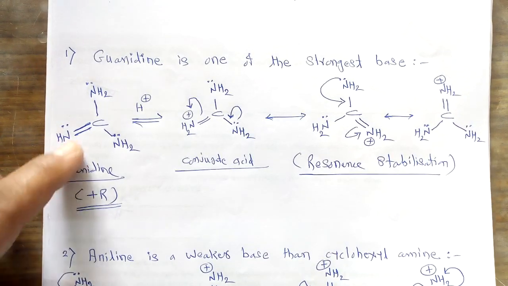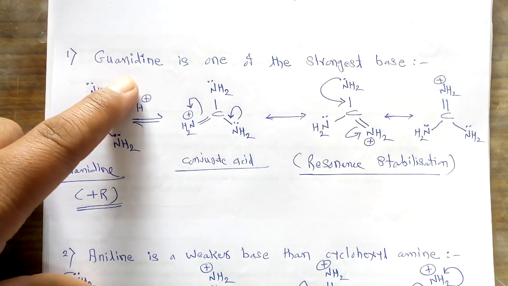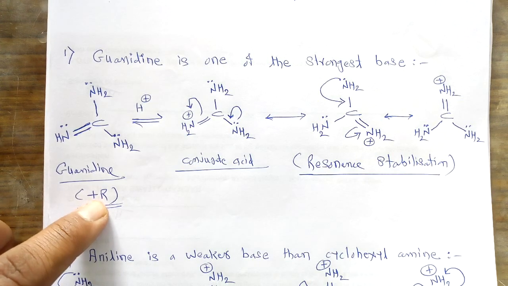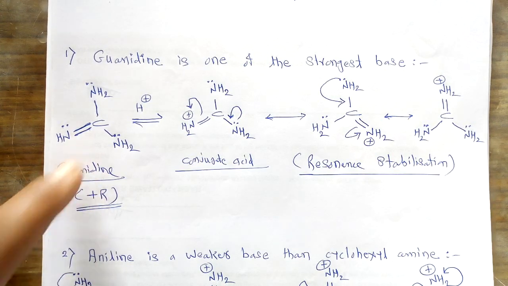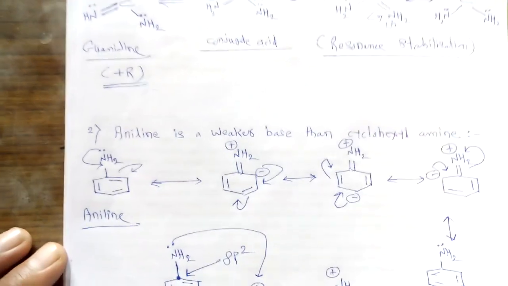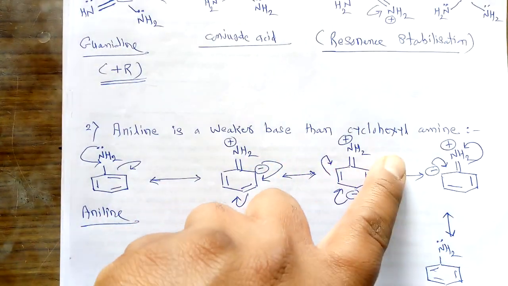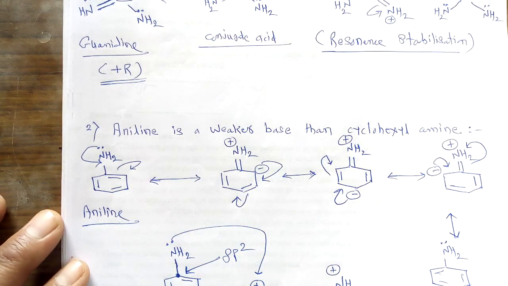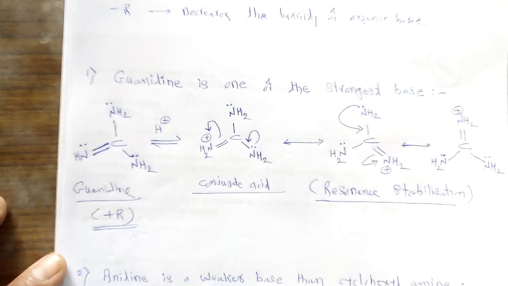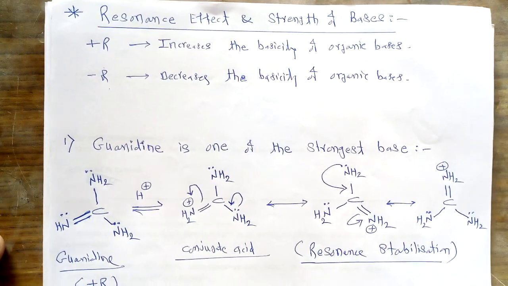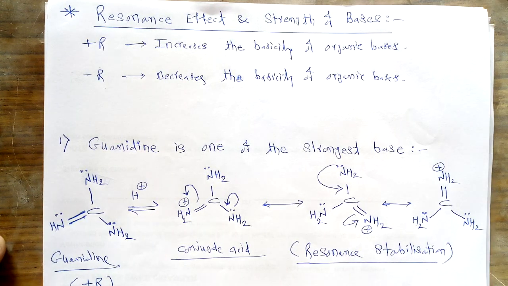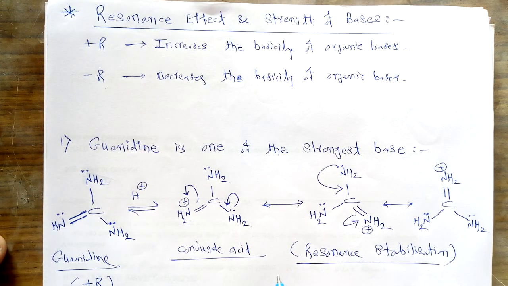First, why guanidine is called the strongest base, and how the plus R effect increases its basicity. The second example, which we just completed, is why aniline is a weaker base than cyclohexylamine. These are the two important examples to consider the effect of resonance on the strength of basicity.